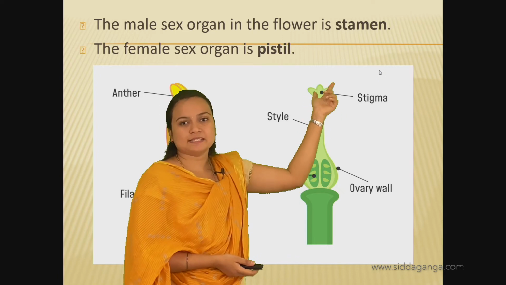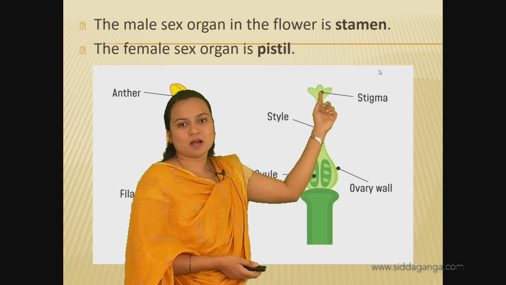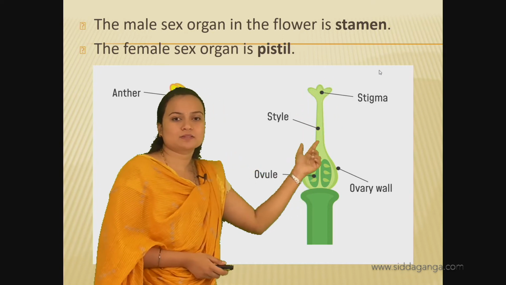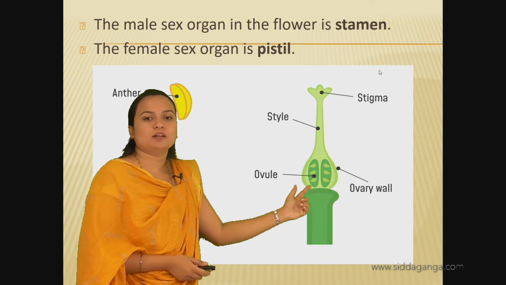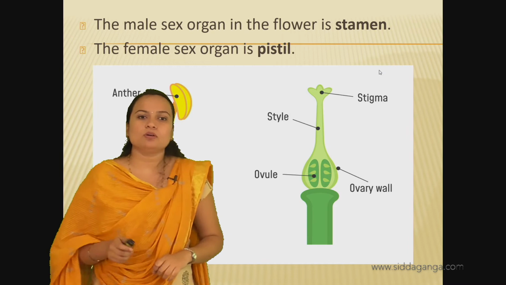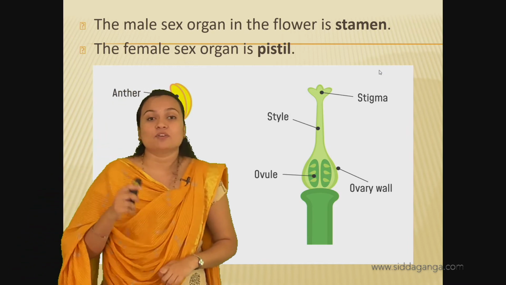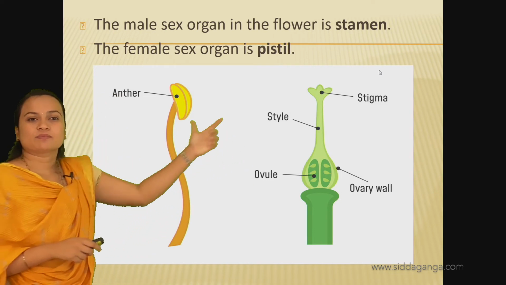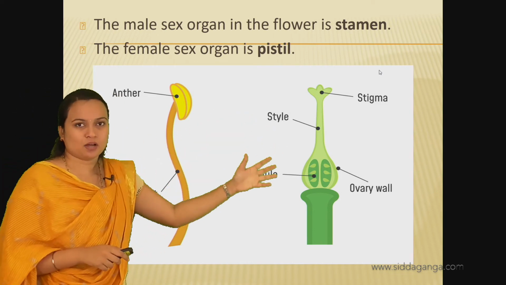The pollen grains will stick to the stigma, right? From the stigma the pollen tube is formed, and this pollen tube will reach the ovule, and inside the ovule the fertilization will take place. So this is about sexual reproduction.